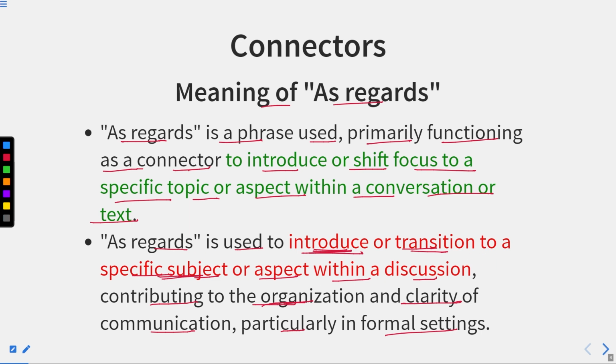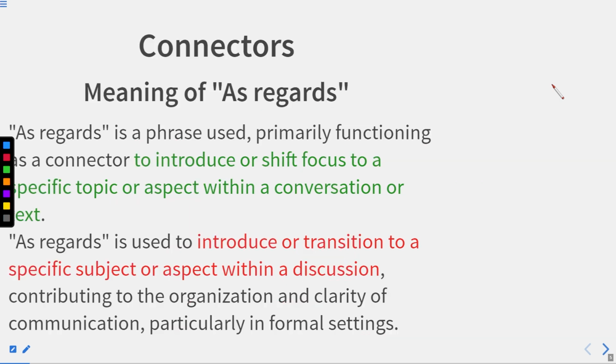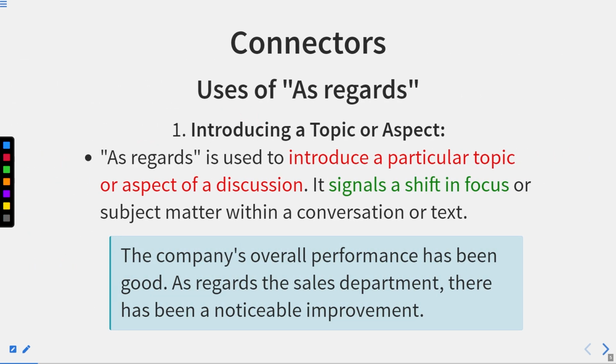It introduces the specific subject or aspect within a discussion. It means when the discussion is going on, it specifies a particular topic, that this should be the matter of discussion, or this should be talked about. So this specifies the subject or the matter of discussion. It points out that particular area around which the discussion should revolve. Now let us discuss the uses of as regards.